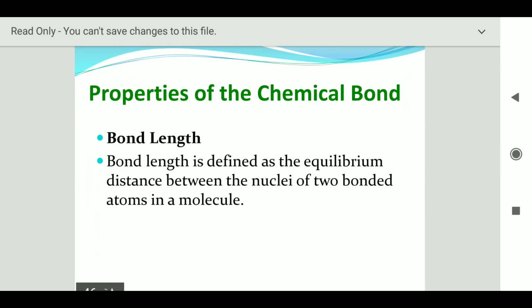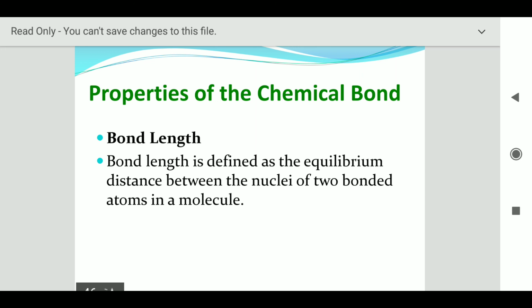Now talking about the properties of a chemical bond, in the formation of any chemical bond in a compound, what are the properties of the chemical bond? First is bond length, the distance between the two atoms. So bond length is defined as the equilibrium distance between the nuclei of the bonded atoms.